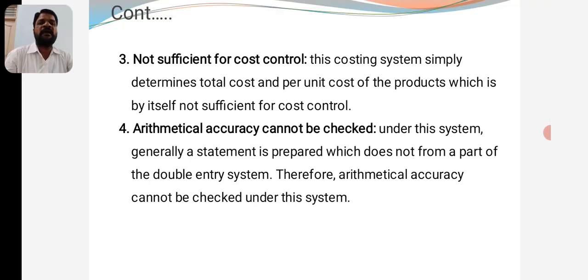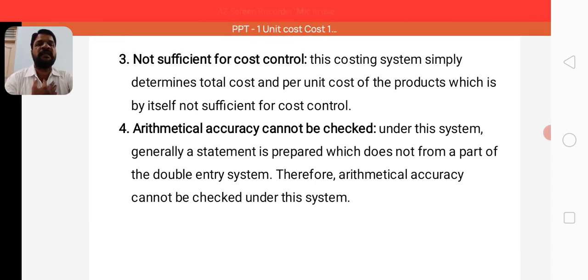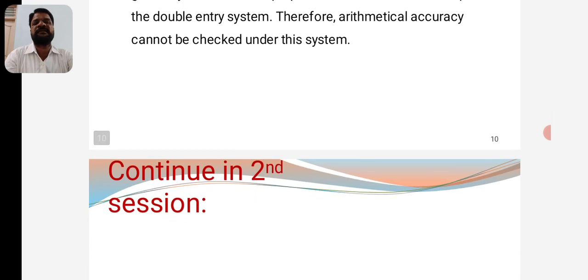And fourthly, arithmetical accuracy cannot be checked. Under this method of costing, arithmetical accuracy cannot be checked, which means that double entry system principles or rules cannot be used under the unit or output costing system. Therefore there is no arithmetical accuracy or particular formula used to ascertain the cost. Therefore arithmetical accuracy cannot be checked under this system.